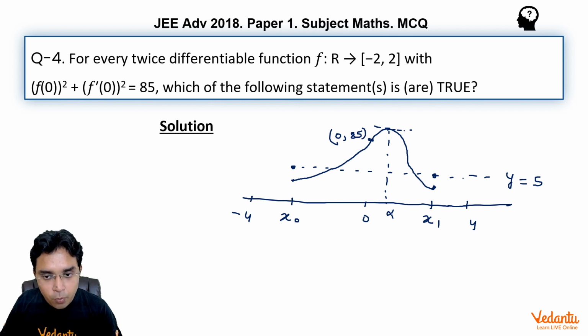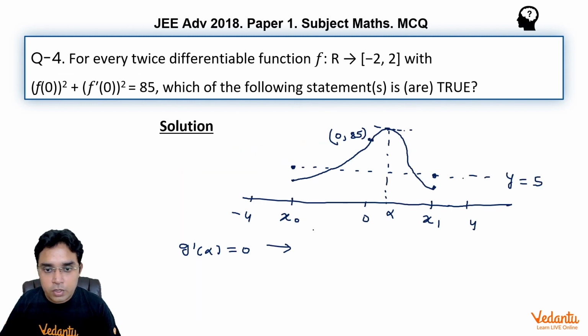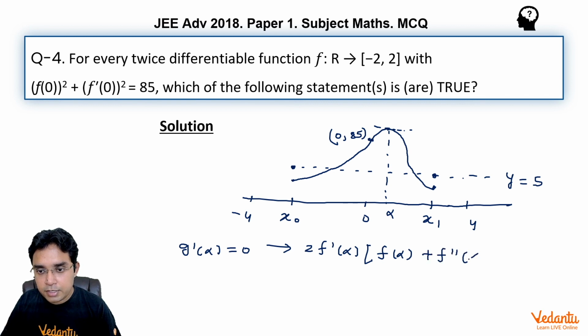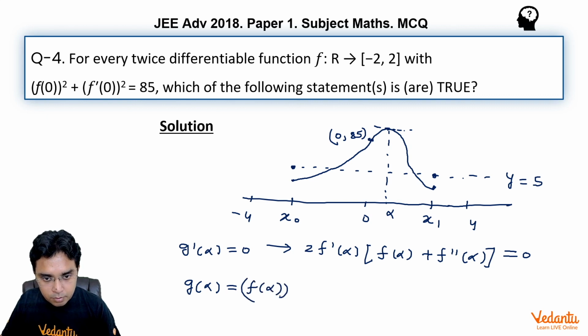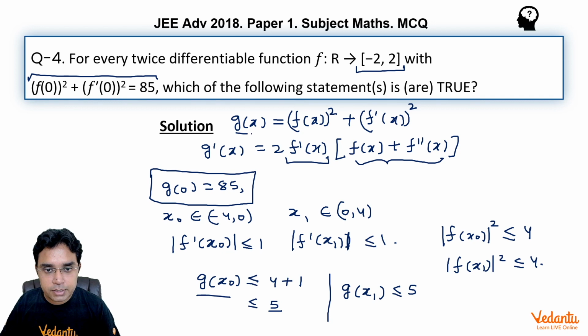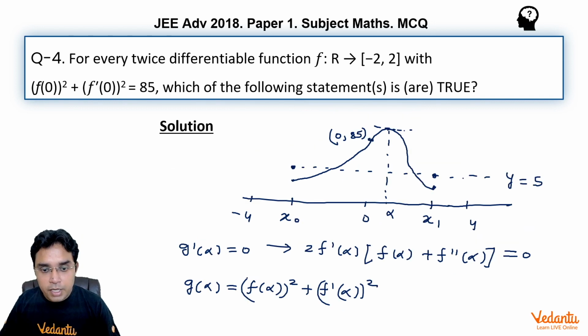At this point α, g'(α) will be equal to 0, and g'(α) is 2 times f'(α) into (f(α) plus f''(α)), which is equal to 0. Now at α, g(α) will be (f(α))² plus (f'(α))², from our assumption of g(x).